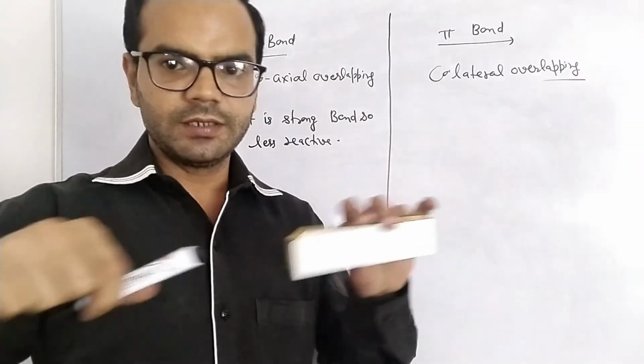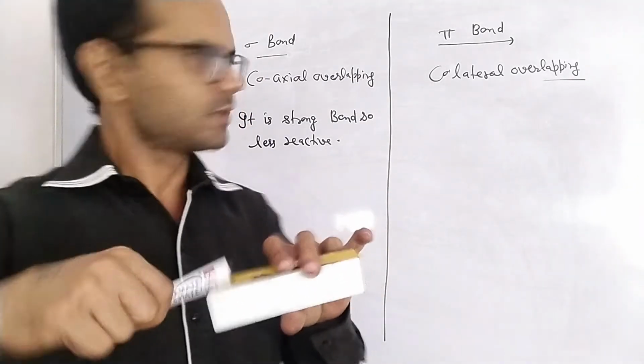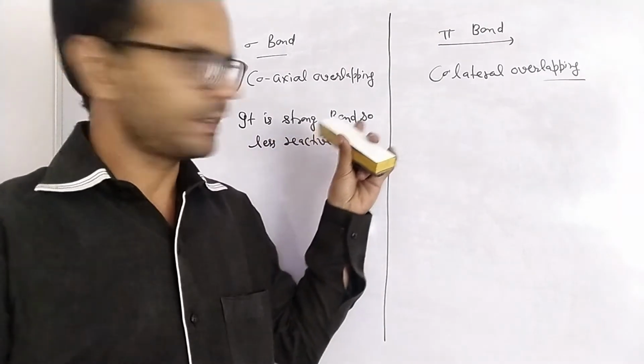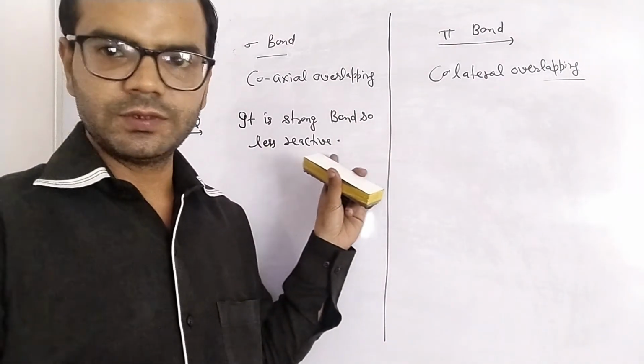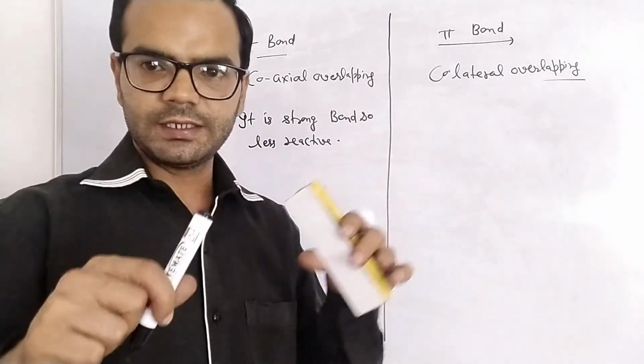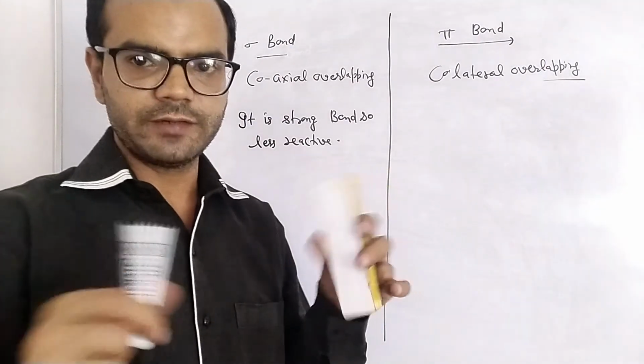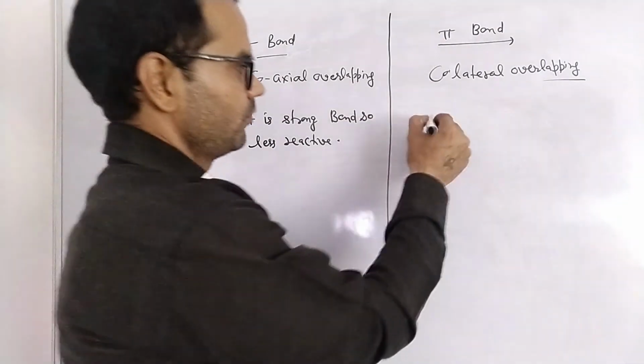Extent of overlapping on coaxial axis will be highest, so it is a strong bond, high attraction, so it is a less reactive bond. Pi bond is formed by collateral overlapping, extent of overlapping is least, so it is a weak bond.